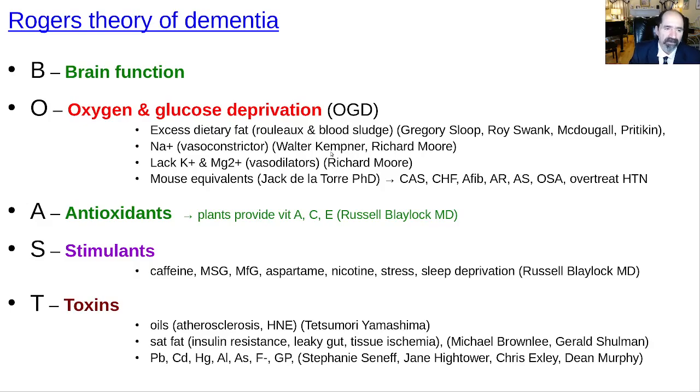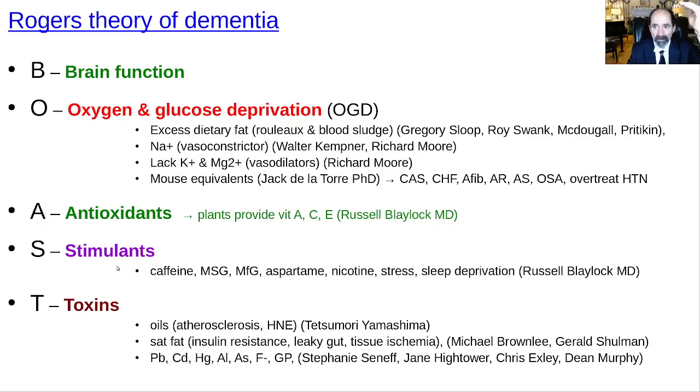Okay, this is just something from a previous lecture on a theory of dementia. And the reason it's relevant is it's about the same things that eventually lead to dementia, lead in the short term to these mood disorders. Okay, you need good oxygen and glucose delivery to your brain cells. You get your antioxidants from eating your plant cells. Those protect you from all these things that damage your neurons.